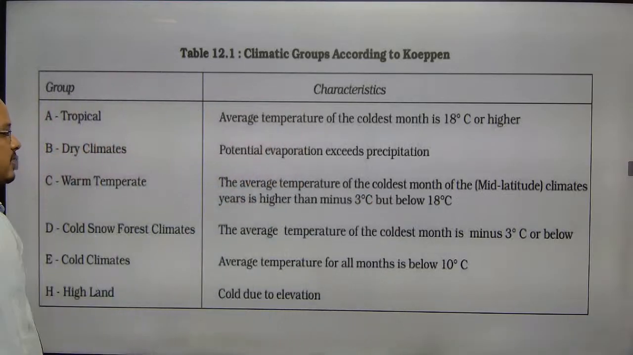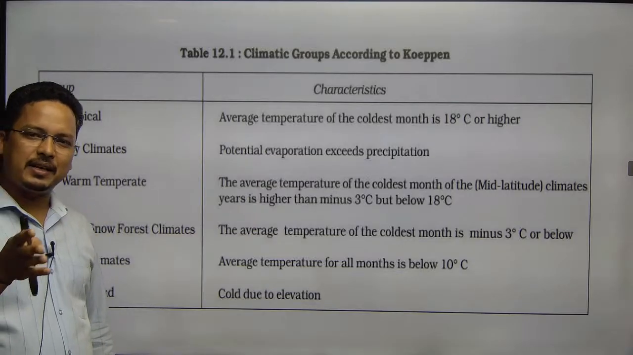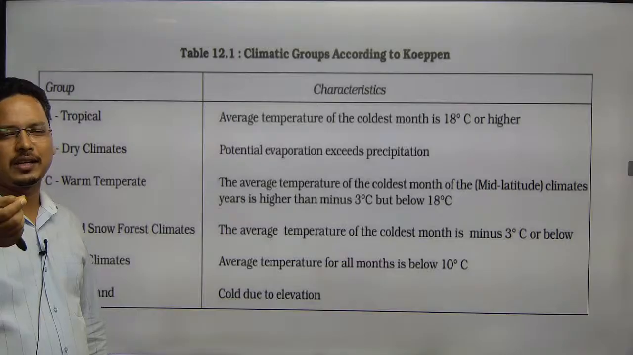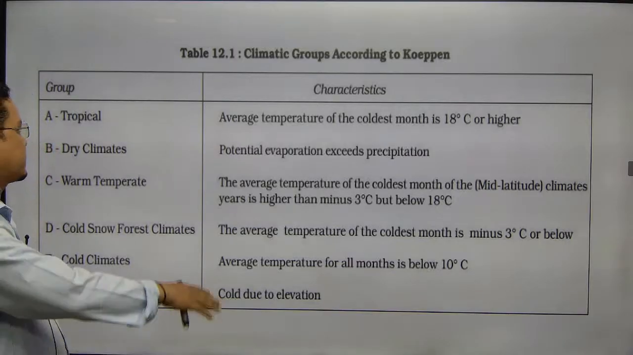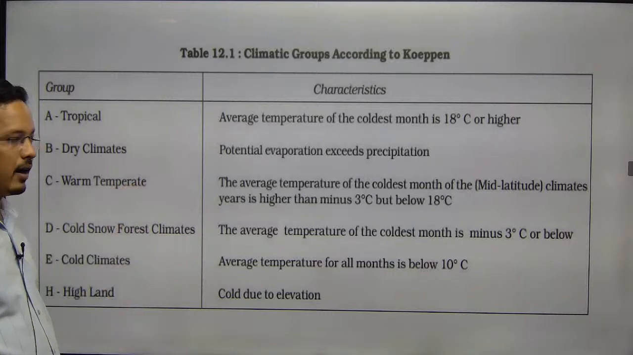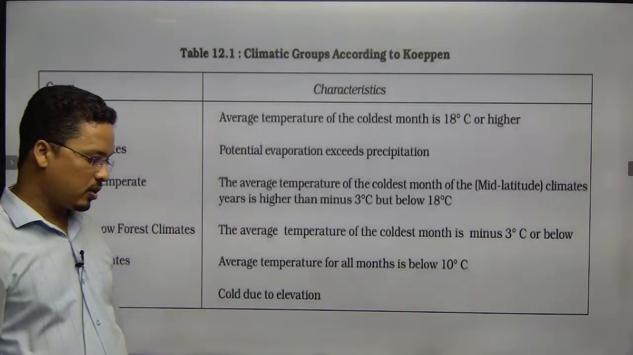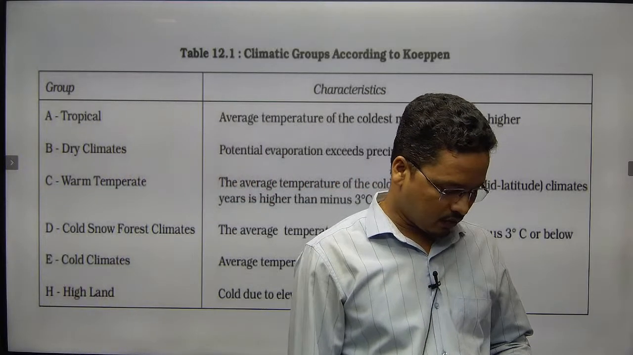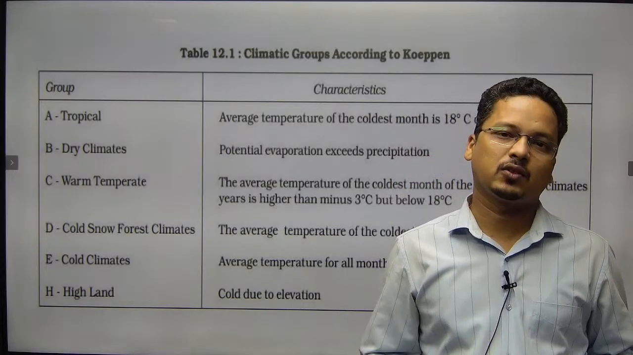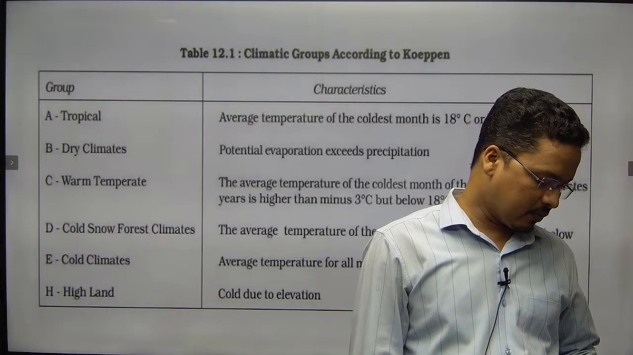The Köppen has classified the world climate by using certain alphabets. He has first used the capital alphabets like A, B, C, D, E, H, T also there. Why have these alphabets been used? Because he has used them to indicate certain types of climates. So that is important.